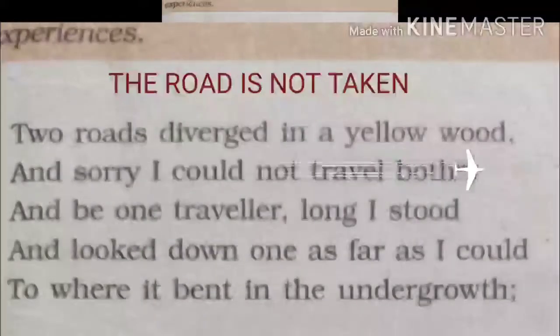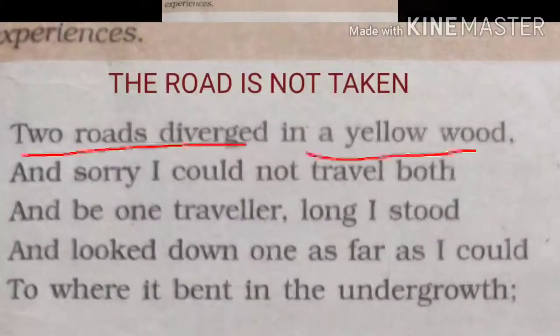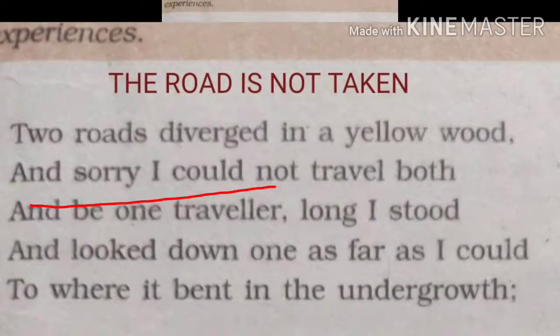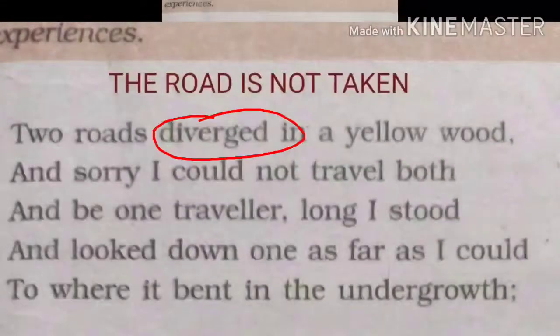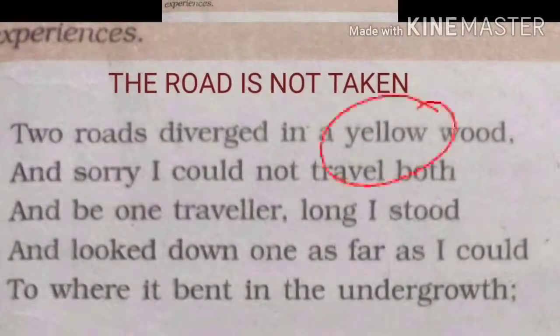Students, let us see the first stanza. Two roads diverged in a yellow wood, and sorry I could not travel both and be one traveler. Here, the poet has come into the deep autumnal wood where two roads have diverged like a fork. Here, diverged means separated. Two roads are separated in the yellow wood. Yellow wood is the forest. You can see the yellow leaves in the autumn season, and he is in front of the two roads.